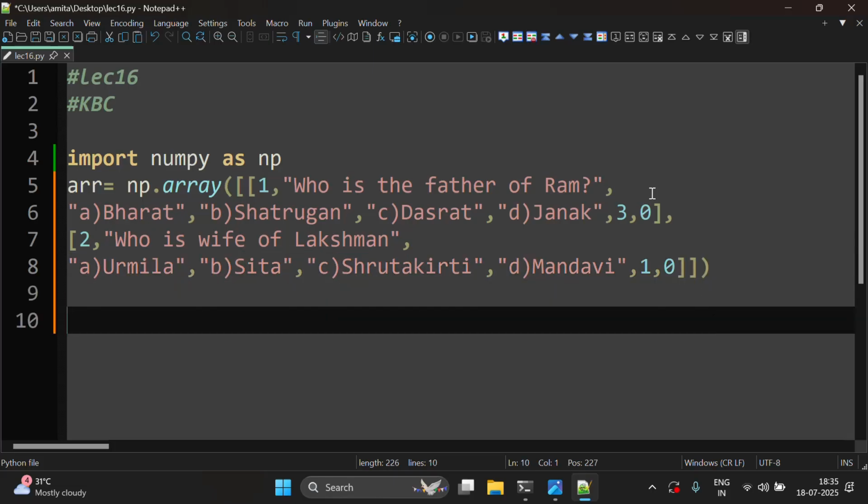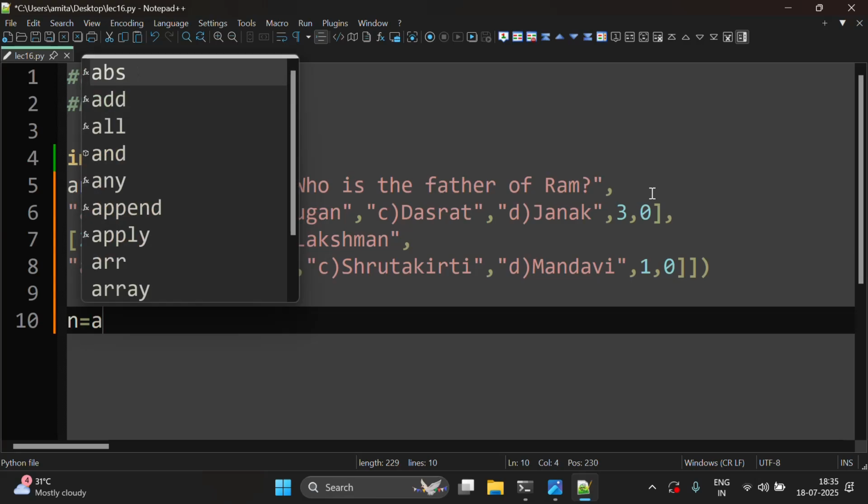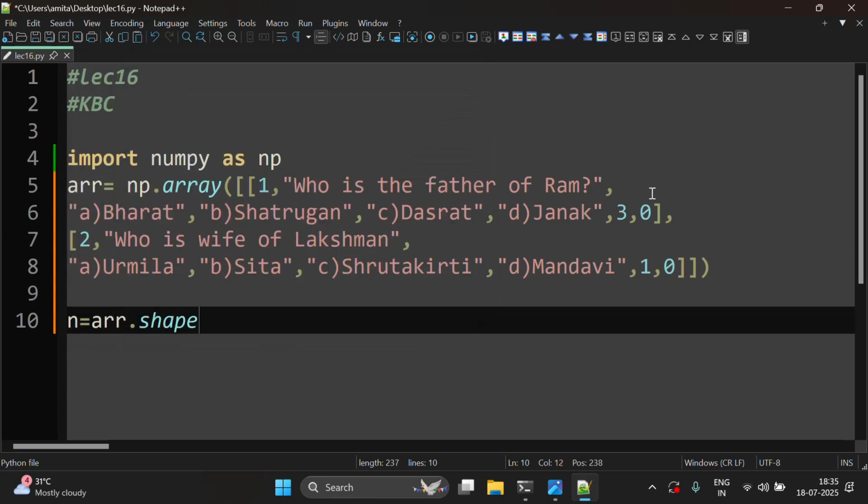Then we will write n is equal to arr dot shape index 0. So what does it mean? If we calculate the shape of the array, it will give rows, columns, and we just want the number of rows, so we are giving it the index 0. So n will be the number of rows in the array.